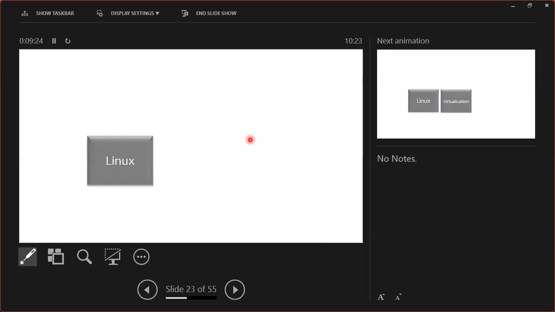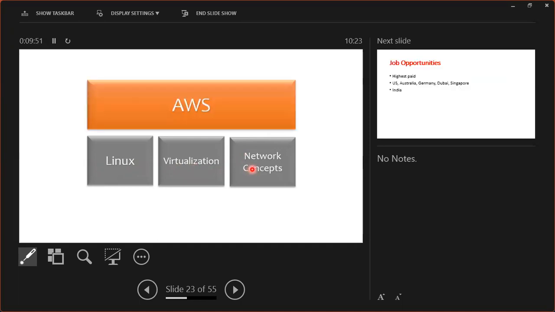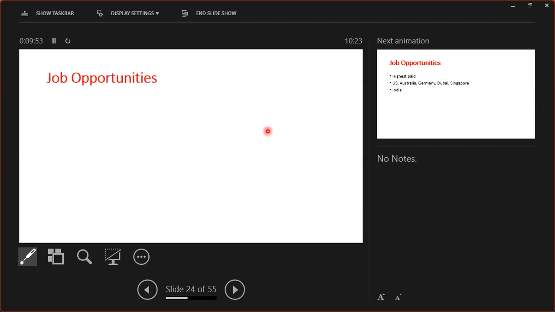To learn AWS, the prerequisite is Linux. We should learn some mandatory concepts from Linux, then only we can go with AWS. One more is virtualization. We have to understand what virtualization is, how it works, and how many types there are. One more is networking: how many public IPs and private IPs there are, how to calculate them, how to put them into a network. These three are very, very important and mandatory. There is no option. The second point is AWS. These two are one package.